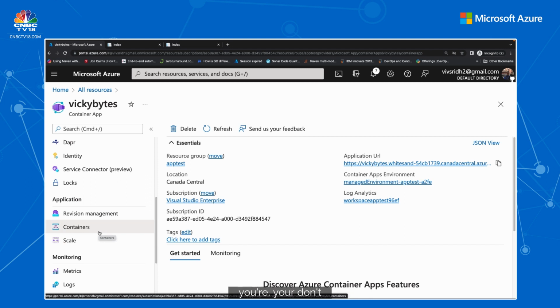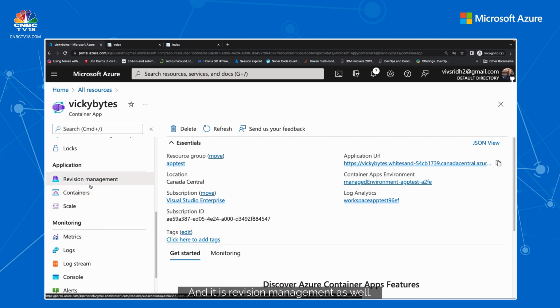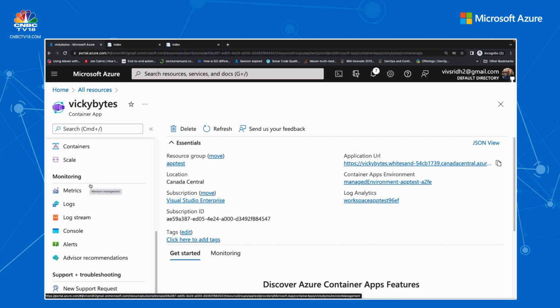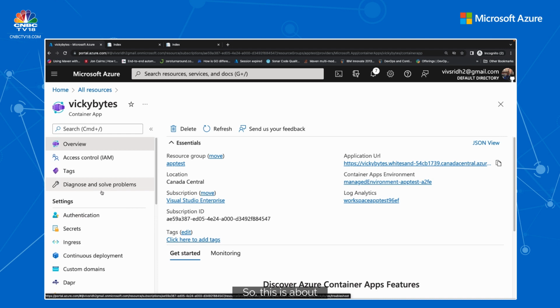But as a developer, you don't have to worry about this. It has already been set up for you. And there is revision management as well. Basically, if you have two different versions of containers running, you could split the traffic and do blue-green deployments and other things which are required for you to build a world-class application. And then there is metrics and logging support as well. So this is a simple demo about Azure Container Apps.